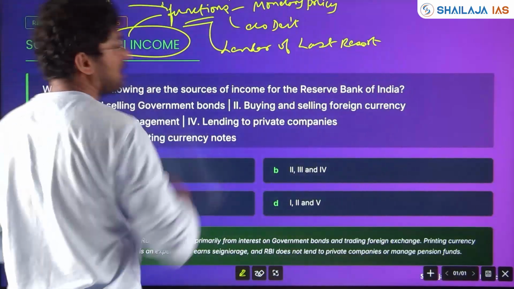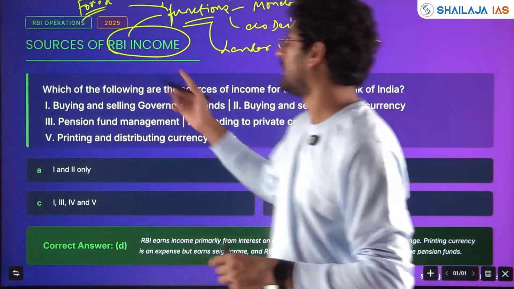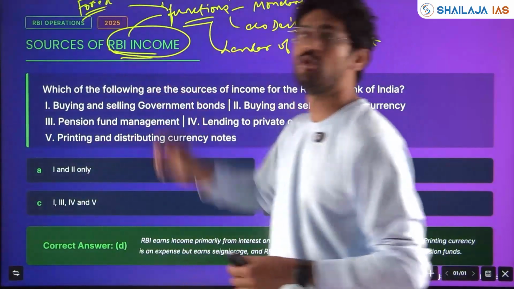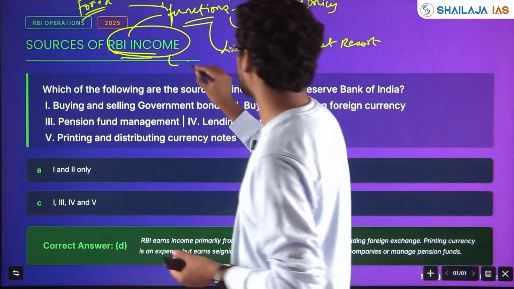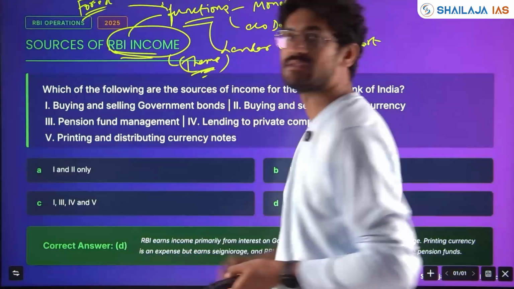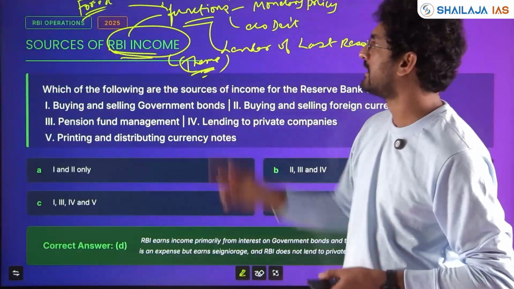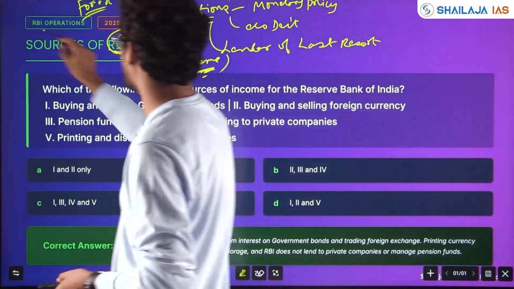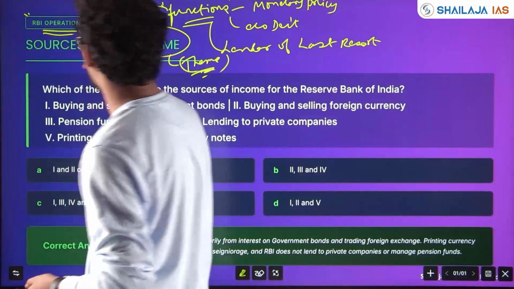All this becomes very, very important, and RBI as a whole is an important theme where 2 to 3 questions come, at least 2 questions will come every year in economy. We'll see sources of RBI income. RBI operations is a main theme.